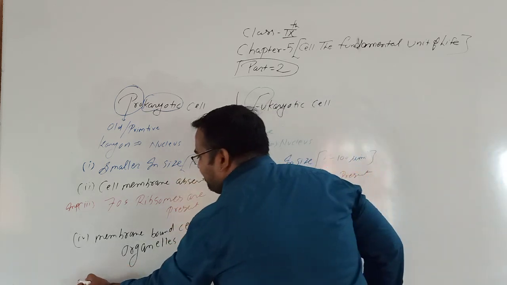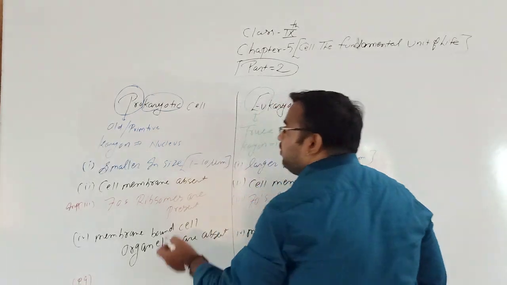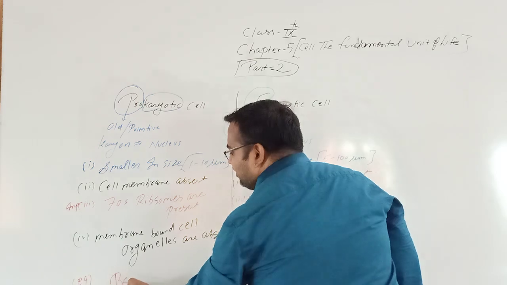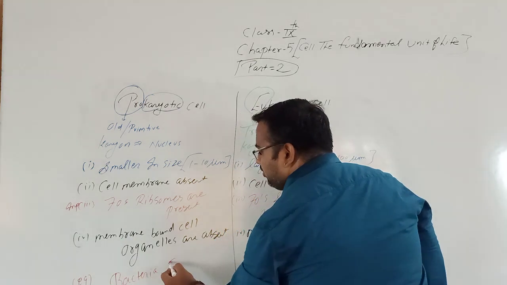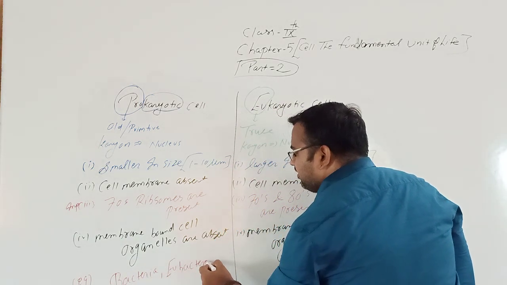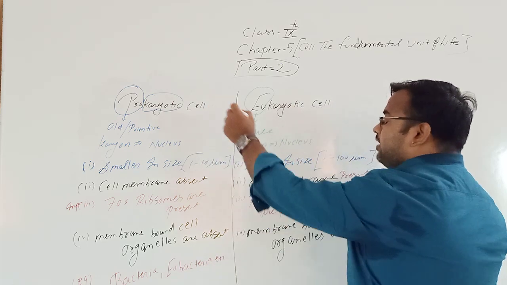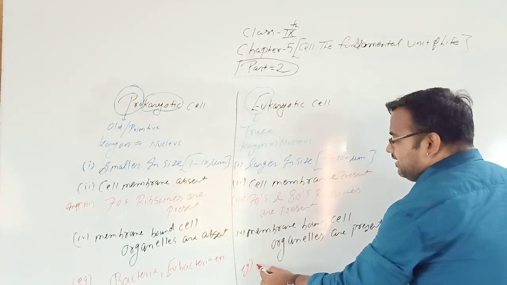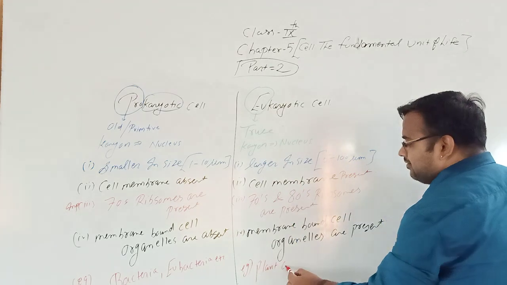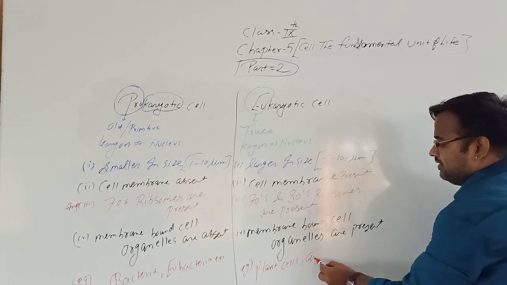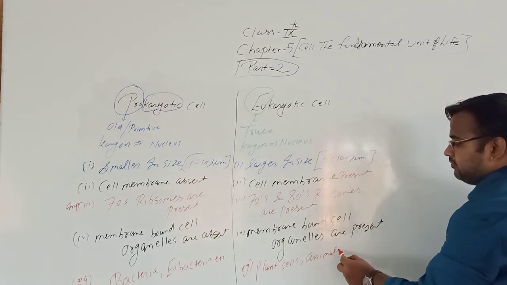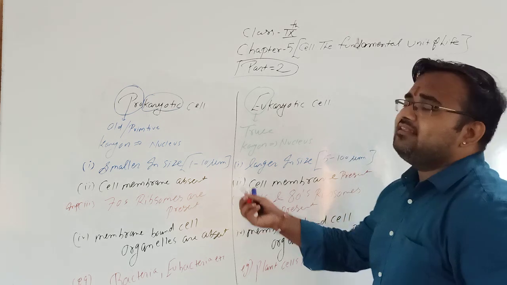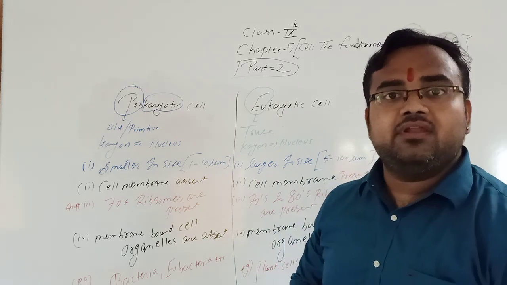And last, what is the example? In prokaryotic cell, the example is bacteria, or we can write eubacteria. And what are the examples of eukaryotic cells? We will write plant cells, animal cells, etc. So this question can be asked for 2 marks in the examination.